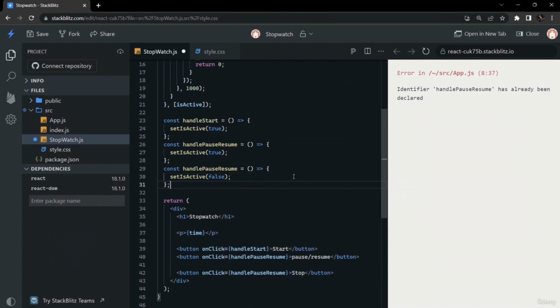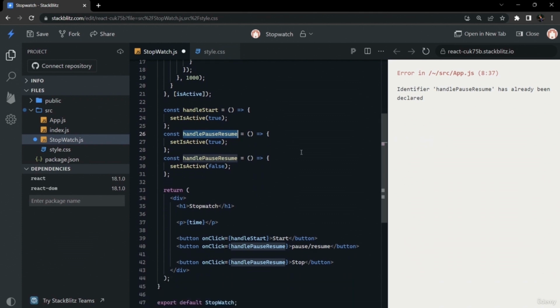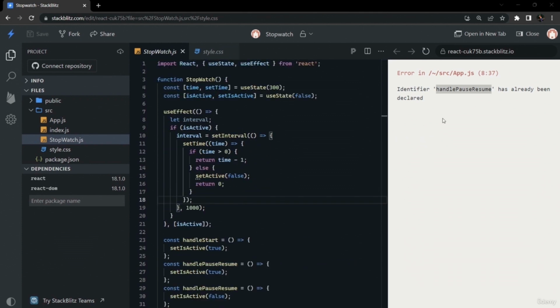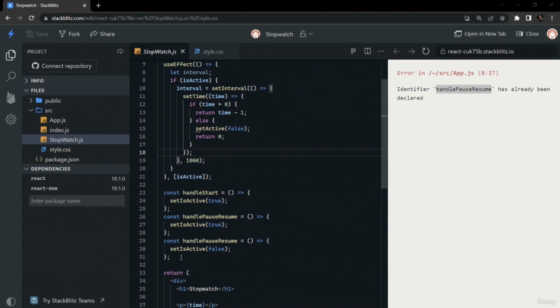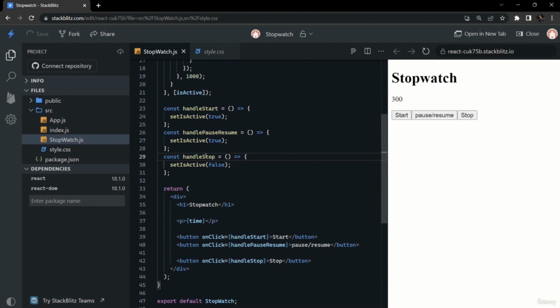Whenever the user clicks the handleStop function, it will be stopping our countdown timer. The name is wrong here, so we will change the function name in our template. So it will be handleStop, and above also we will be renaming it as handleStop.